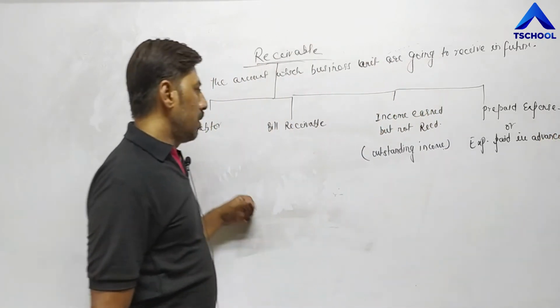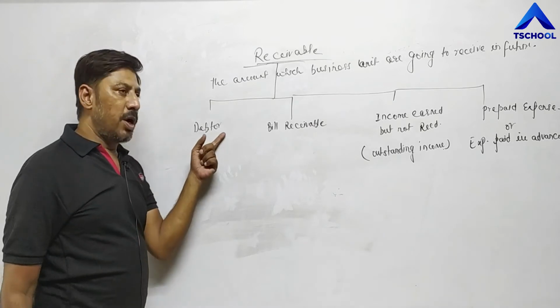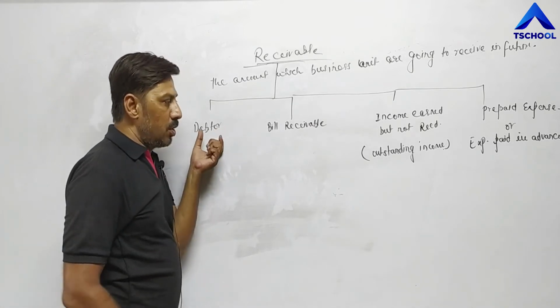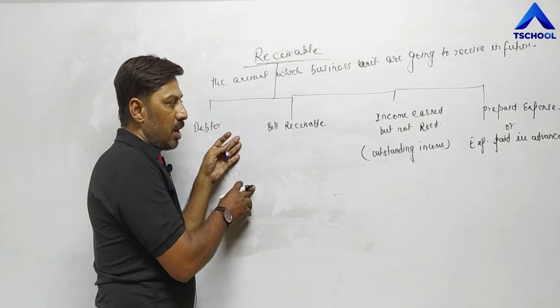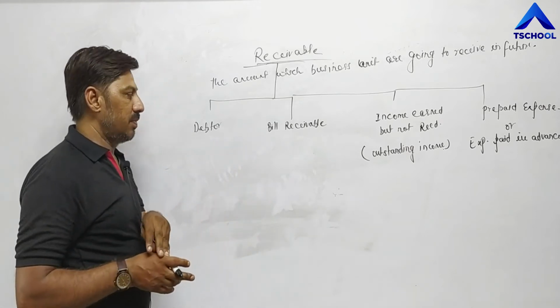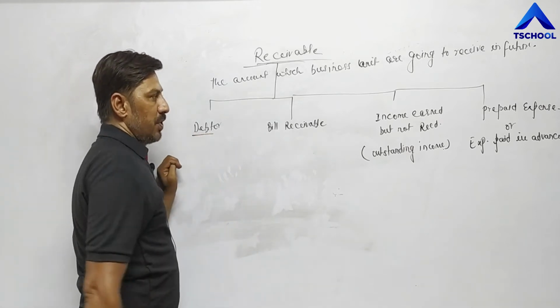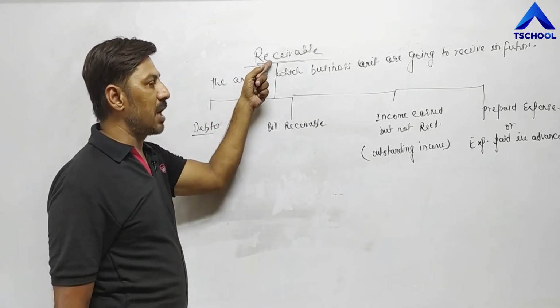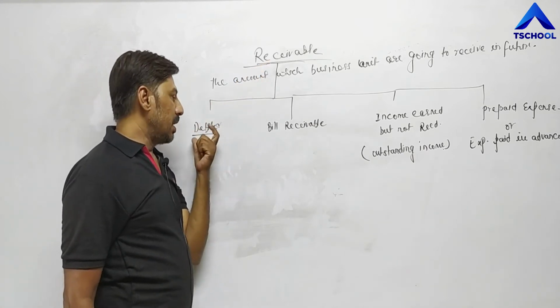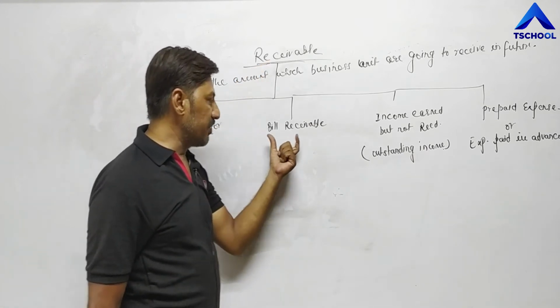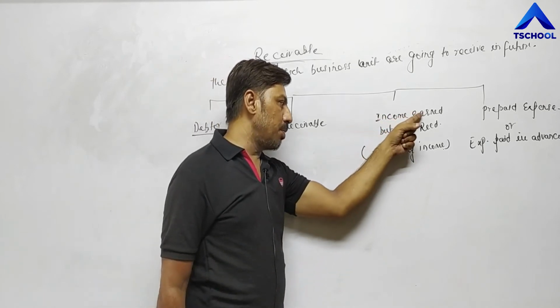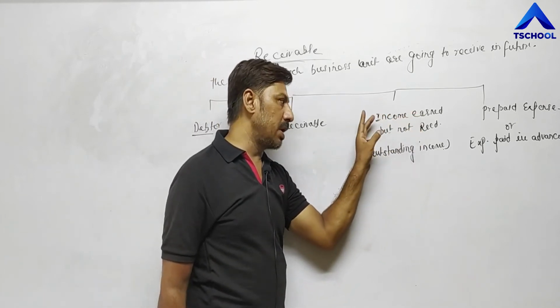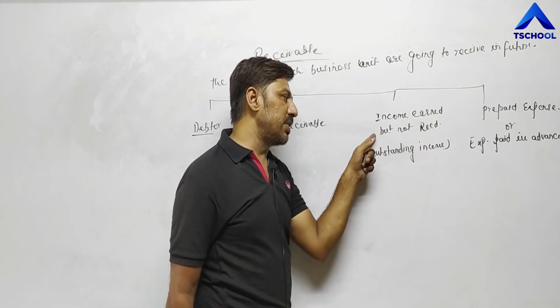So right now, you are not required to learn these terms, only try to understand so that our practical questions become easy. Receivables are called by different names: debtors, bill receivable, income earned but not received. We have earned the income, but till now we have not received the amount.